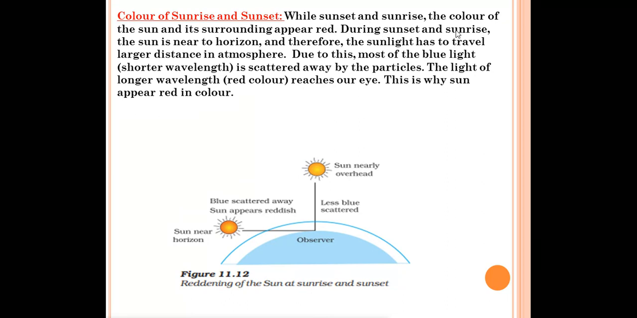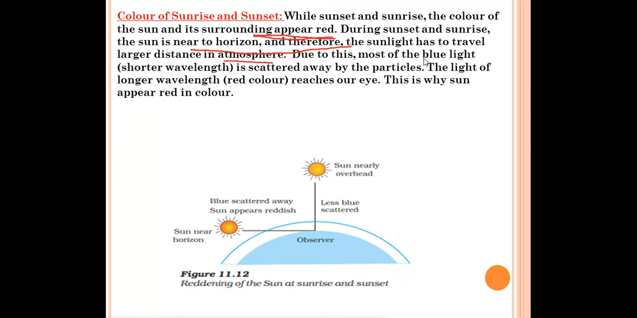While sunset and sunrise, the color of the sun and its surrounding appears red. During sunrise and sunset, what will happen? The sun and its nearby area, that is its surrounding, will appear red to us. Why is it so? During sunset and sunrise, the sun is near to the horizon, and therefore the sunlight has to travel a larger distance in the atmosphere.